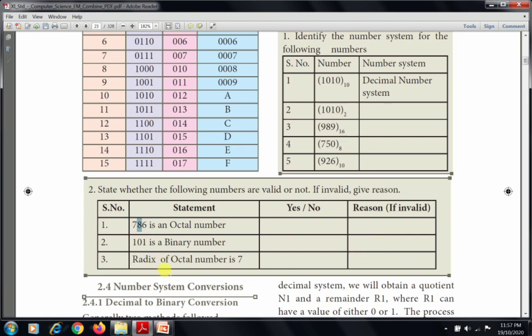So the third one says the radix of an octal number is 7. So this is wrong. The radix of an octal number is 8, because the octal number system has digits 0 to 7, totally 8 digits. So the radix of an octal number is 8. Thank you children. Have a nice day.